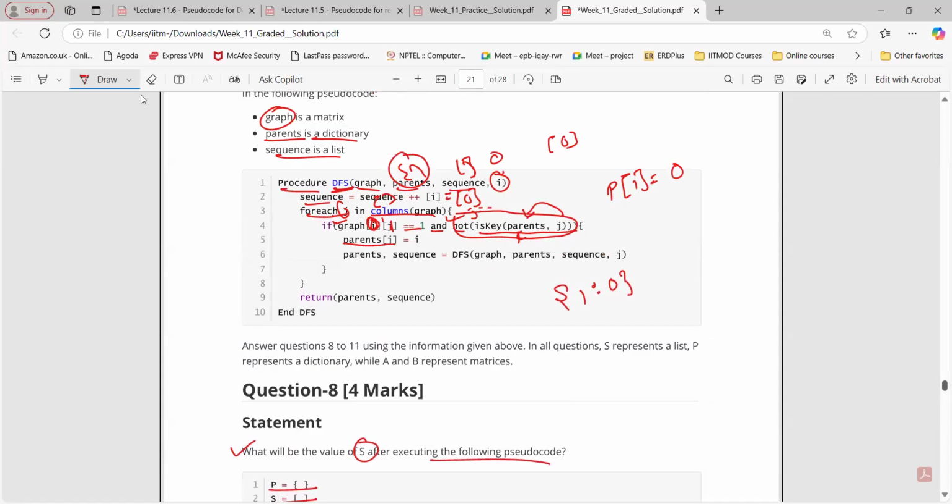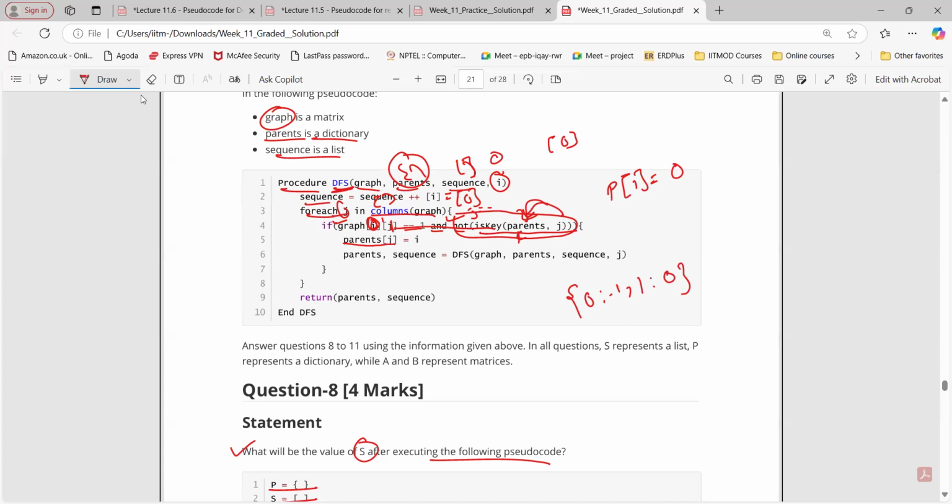Yeah, because we are starting from 0, so already we have that. So 0 and -1, right? Yes, sir. Now this is not empty, 0 and -1 is there. But if you see, 1 is not present inside the parent, right? So anyway, this is false, and not of false will be true. This will be true. Now for J equals to 1, we're adding the parent 1 as 0 here, right?